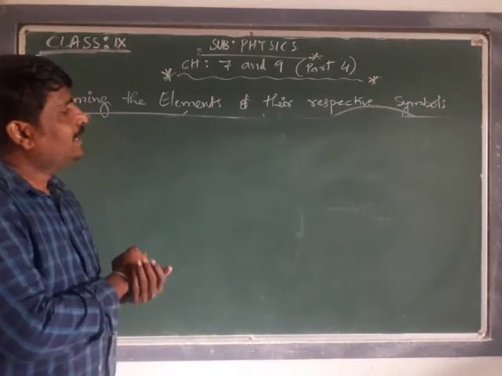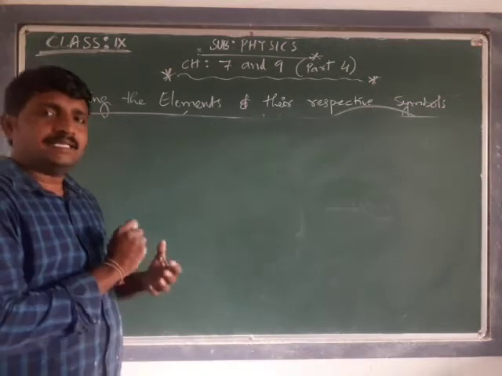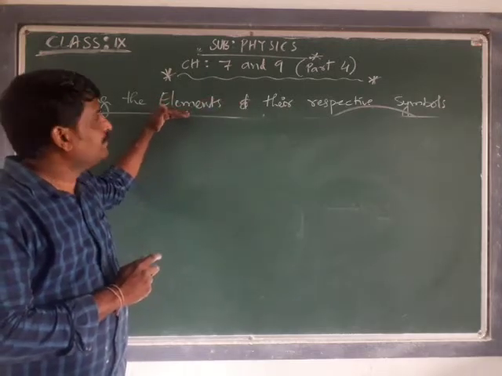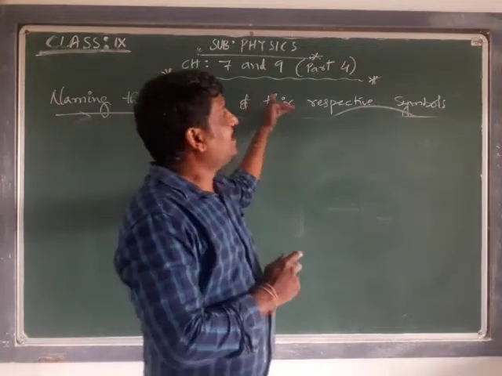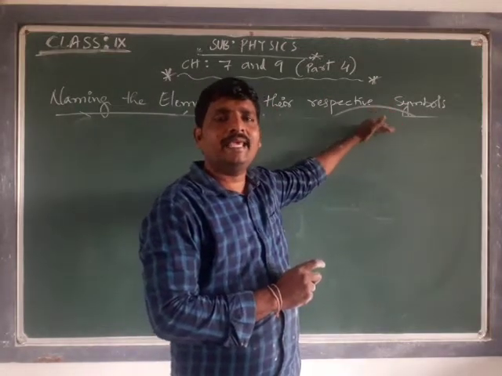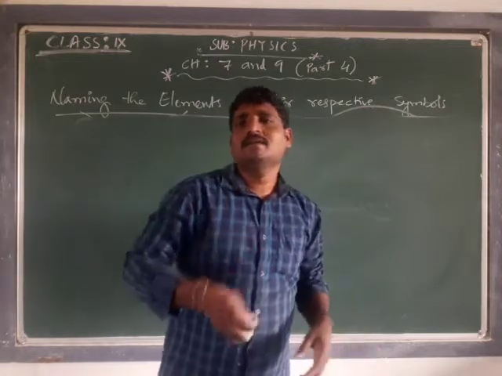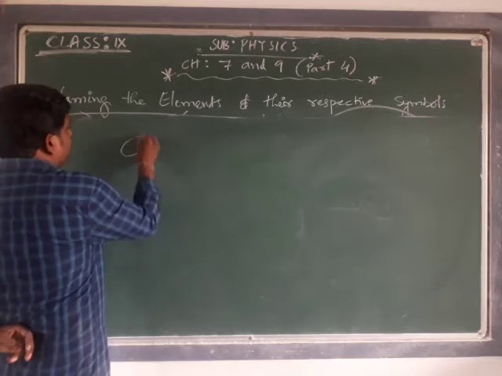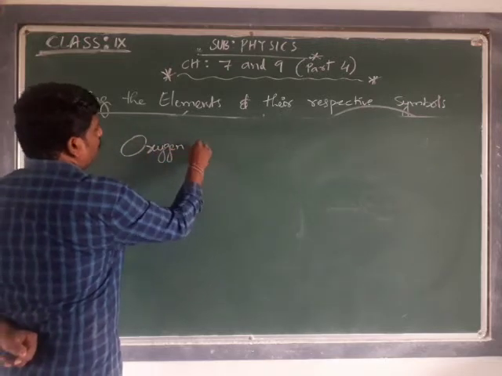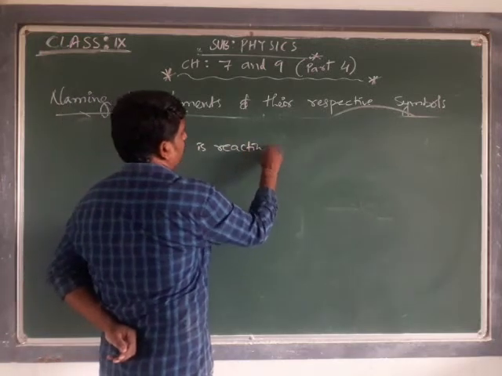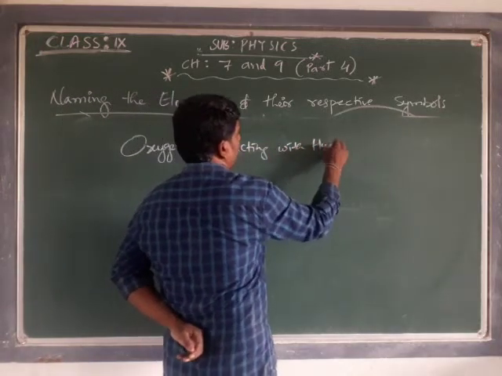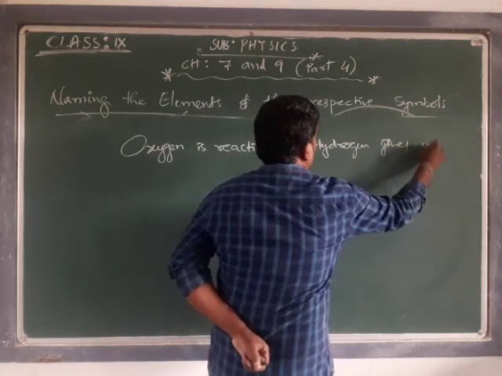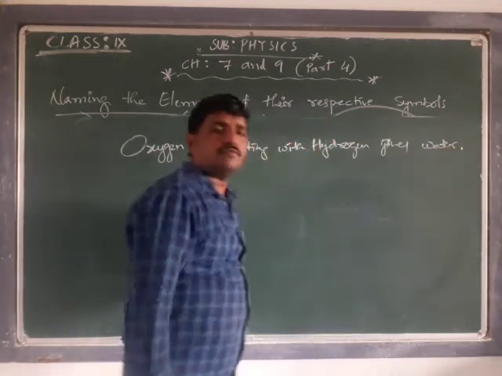Now we'll see, as we have discovered how the names are being taken place, the respective symbols, how the names are written every time. Suppose, for example, in a chemical reaction, if I say oxygen is reacting with hydrogen, it gives a water molecule.